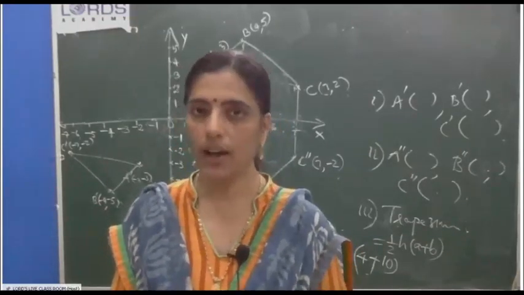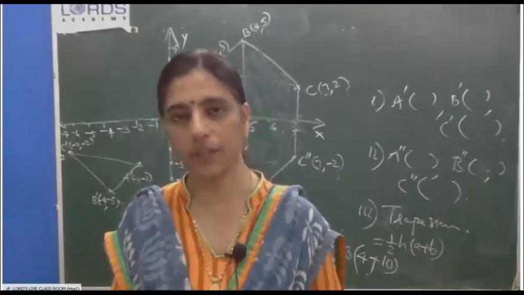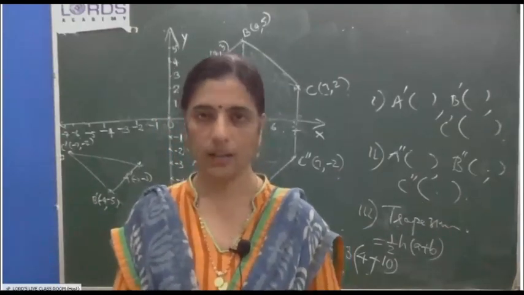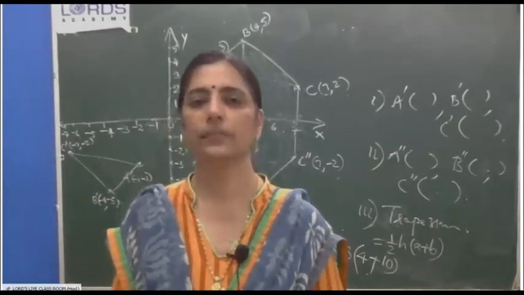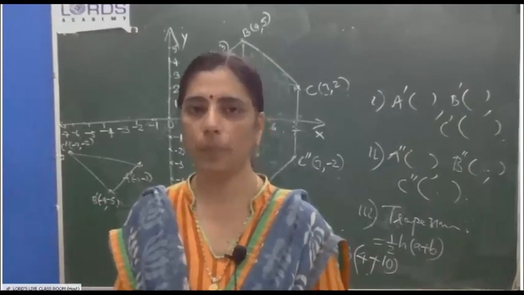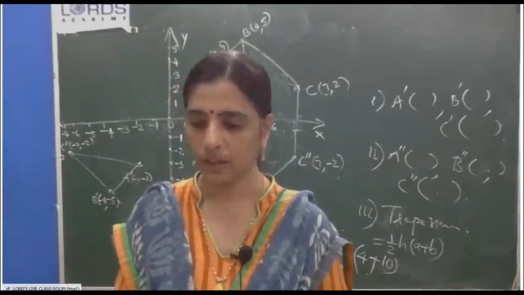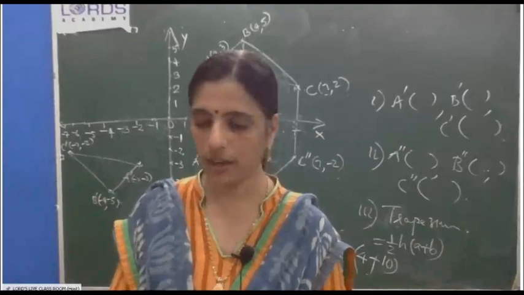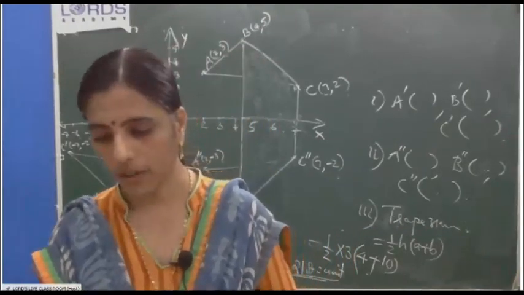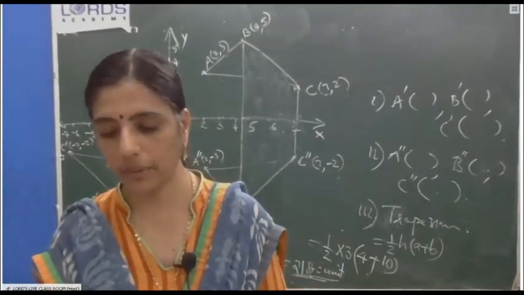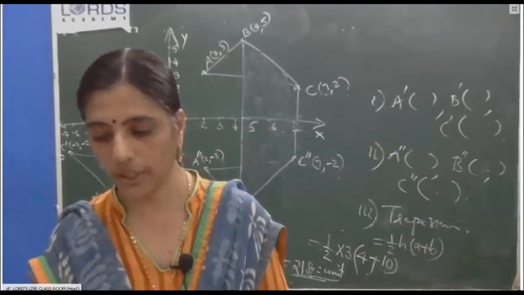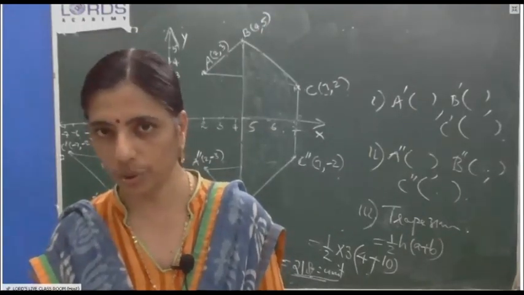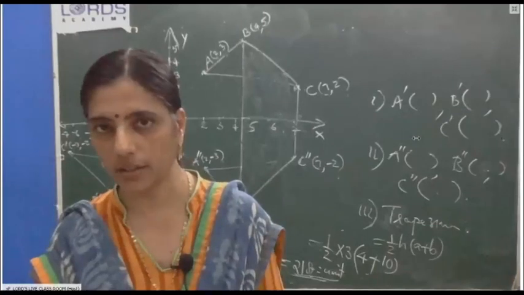After this chapter, I am going to take the first chapter, which is GST. First chapter, which is quite easy, GST, a new topic. So if there is any doubt, you ask. Otherwise, question number 9 of 12B, take as homework. Question number 9, just go through it, and if there is any doubt, you can ask.